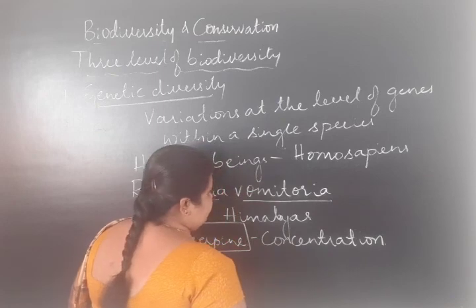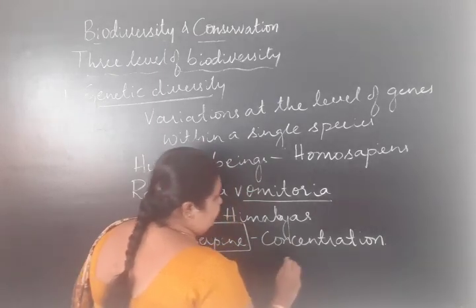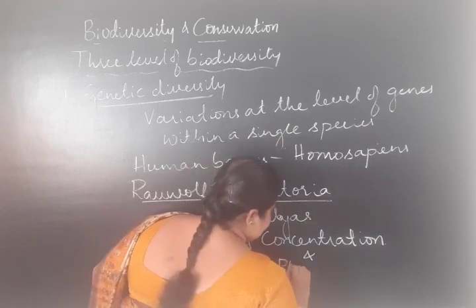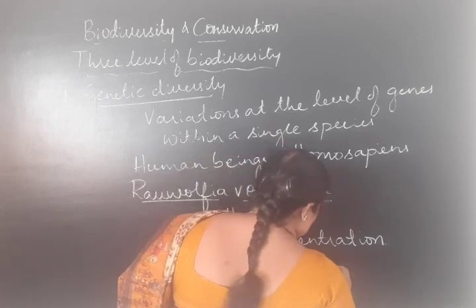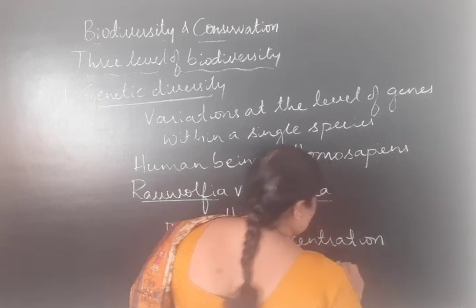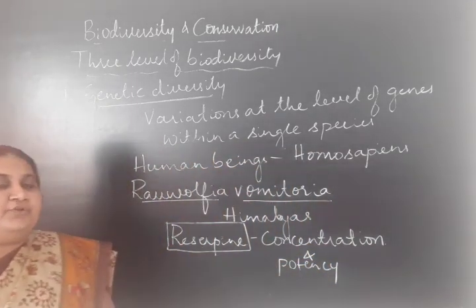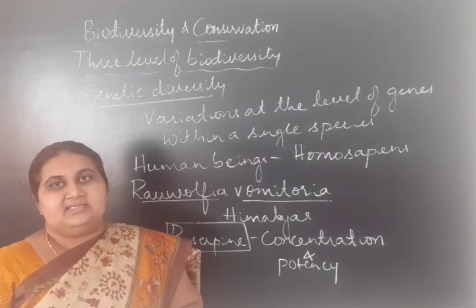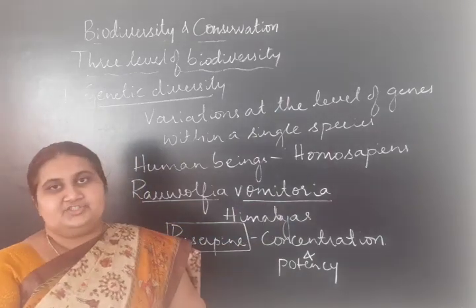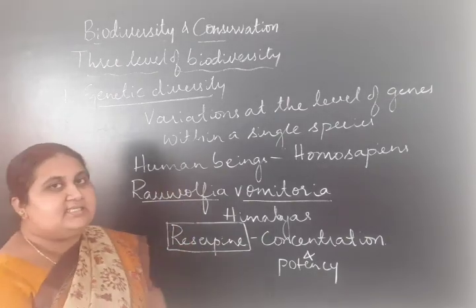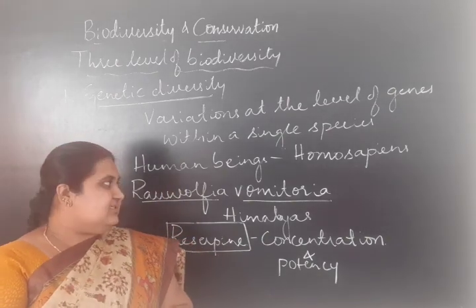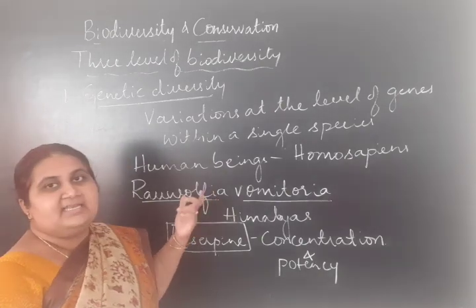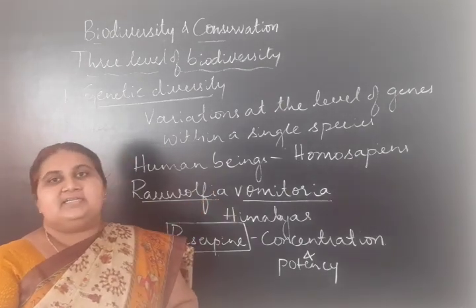All the plants belong to a single species, but they show variations. The amount of reserpine produced varies from one plant to another in different Himalayan ranges. This is another example for genetic diversity.